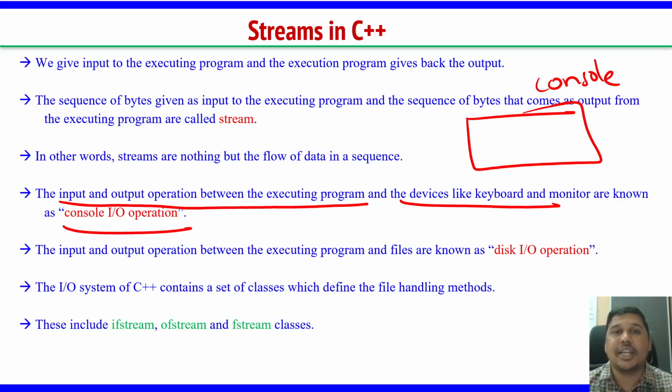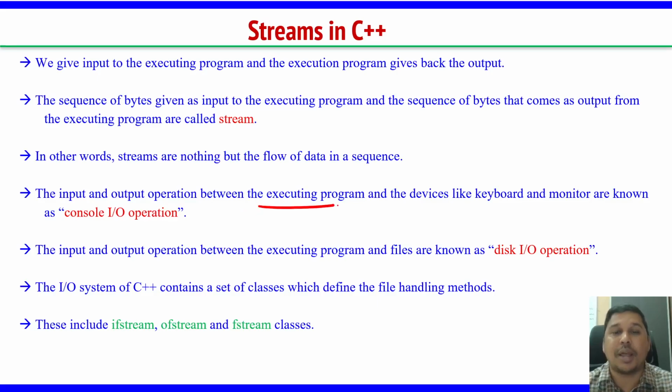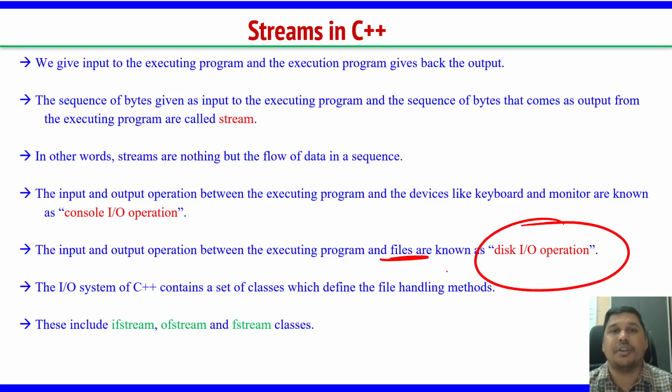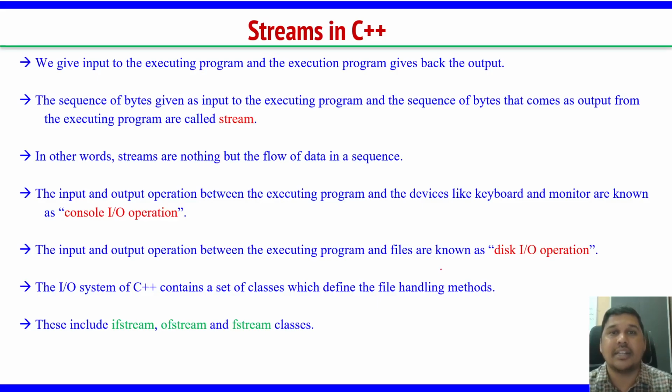The input output operation between the executing program and the input and output devices is called console IO operation. In the same way, the input and output operation between the executing program and files is called disk IO operation. Disk IO means secondary storage, the hard disk, where you create a file and store data. Playing with that file and this program is referred to as disk IO operations.